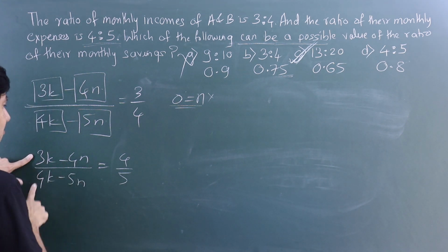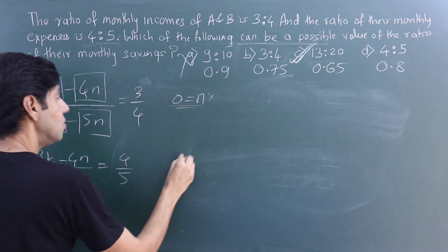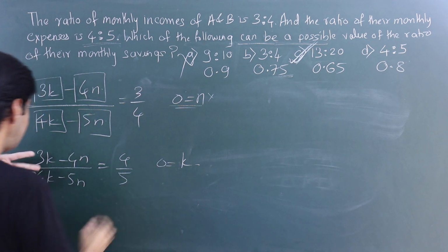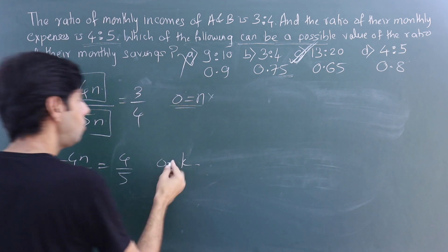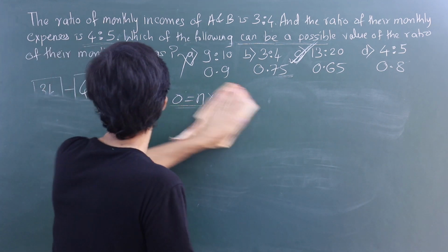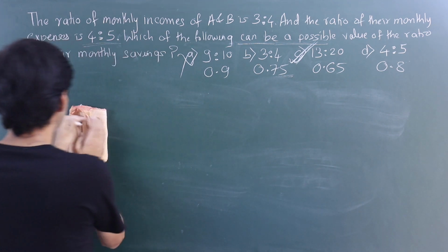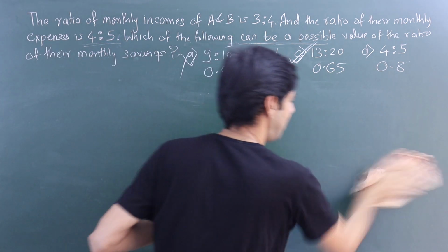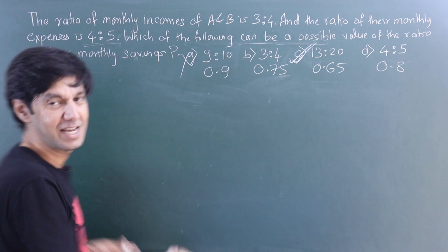Check it out. 5 3s are 15, 4 4s are 16k. So that leaves out a k. This is minus 20, minus 20. That cancels out and you get k is 0. So you know this is also not possible because there are some incomes, right? So this is the whole, the smarter way to find the answer. And also if you are dependent on writing, how do you find?